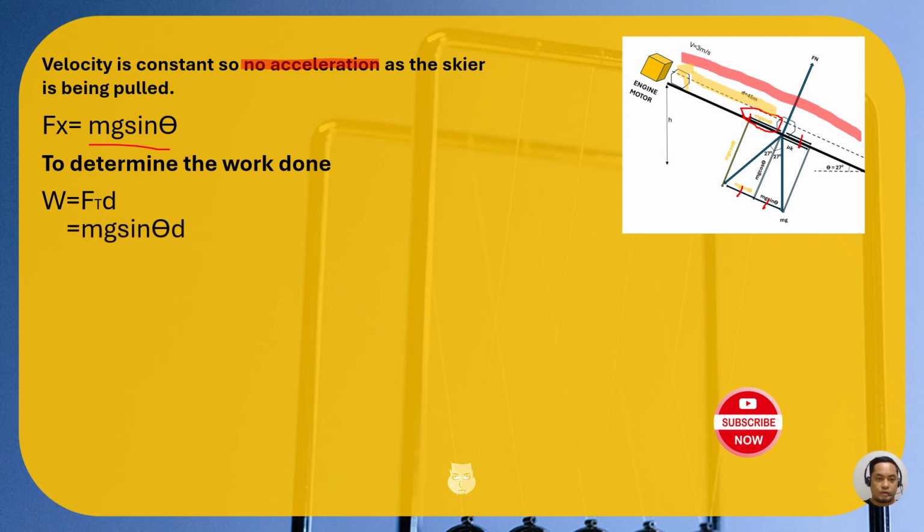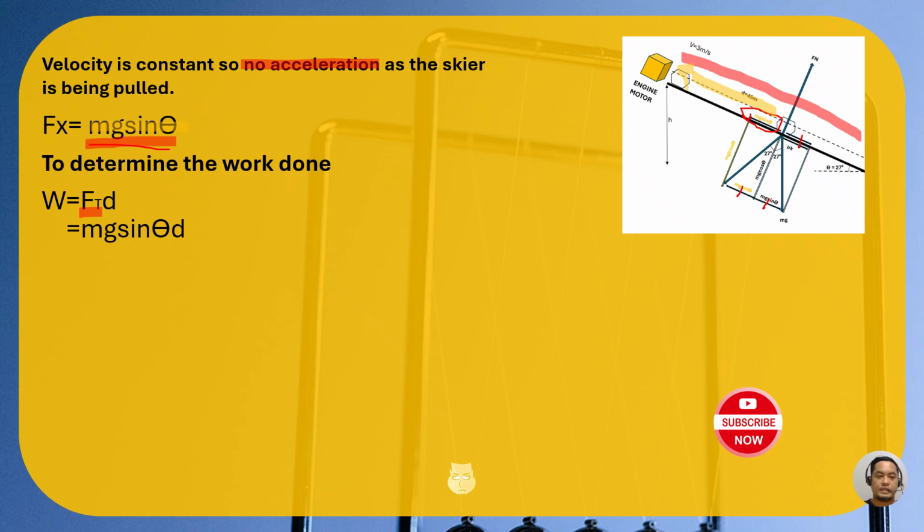So we can substitute our mg sine theta to our tension here, acting along the x-axis, going up because it's being pulled by an engine motor.